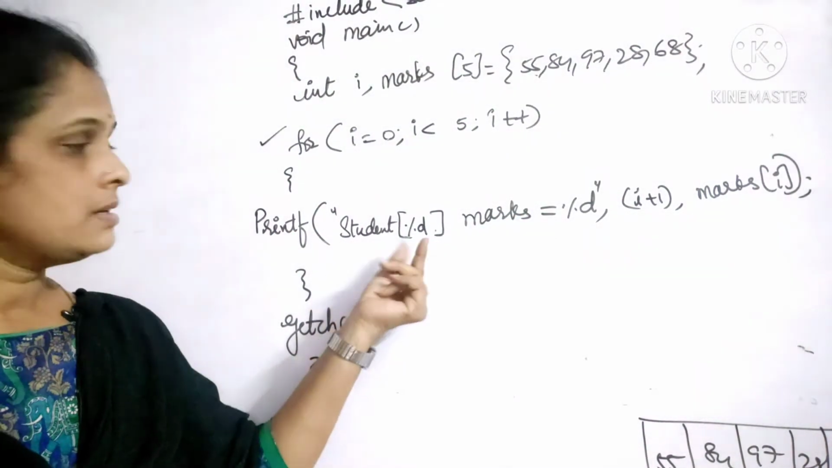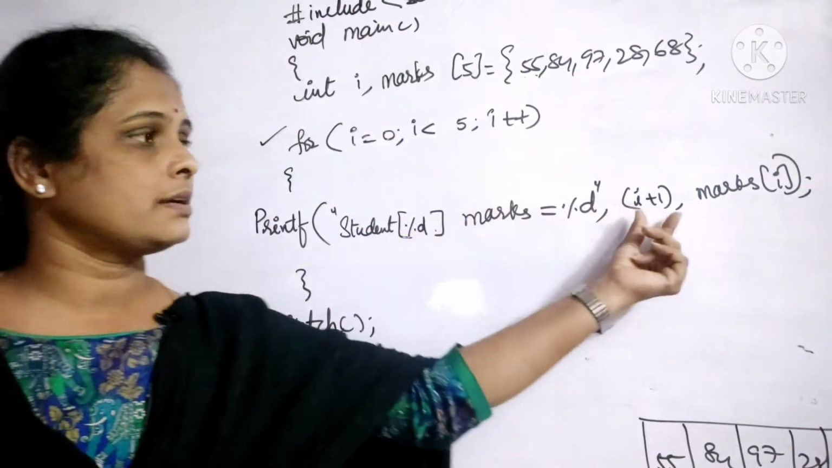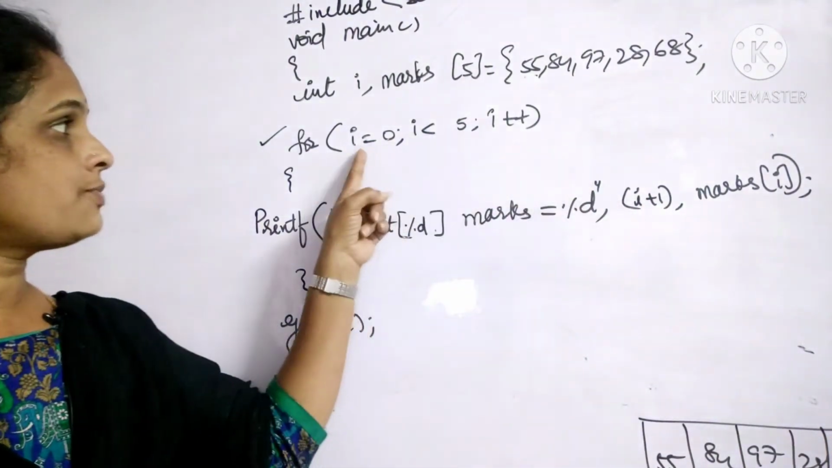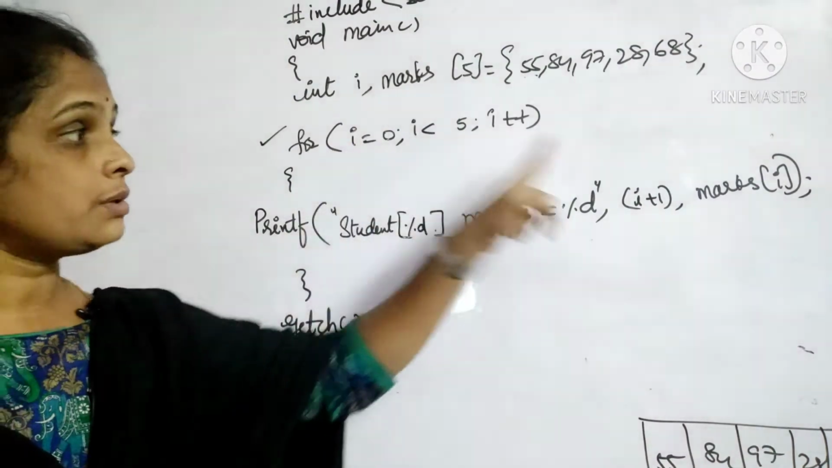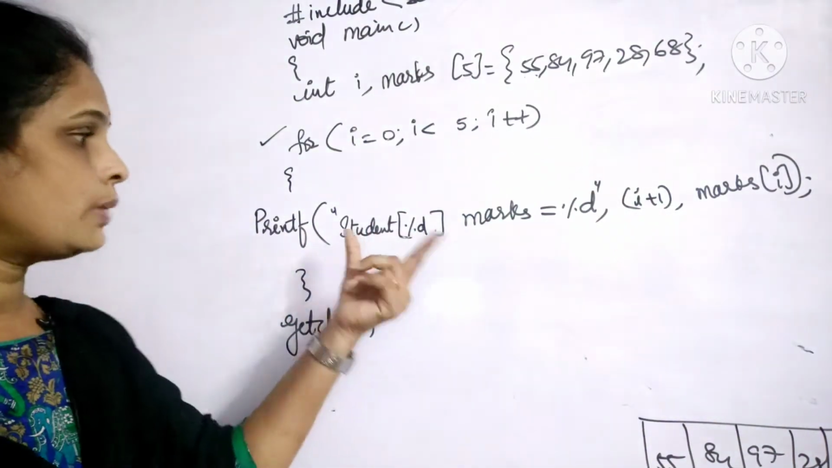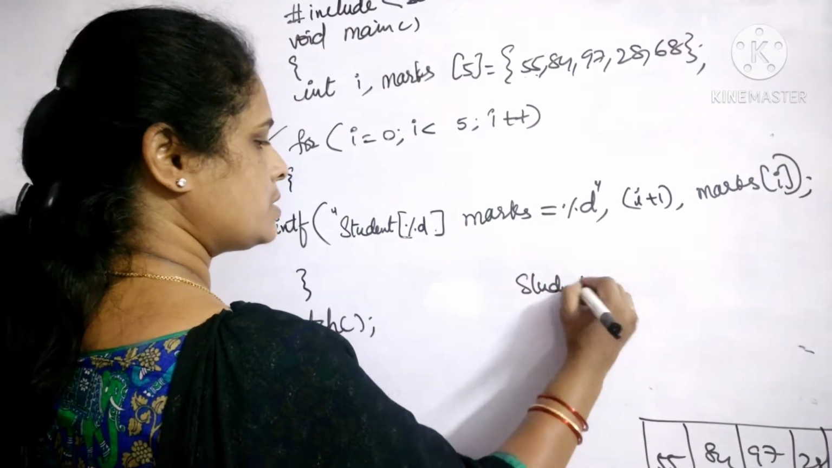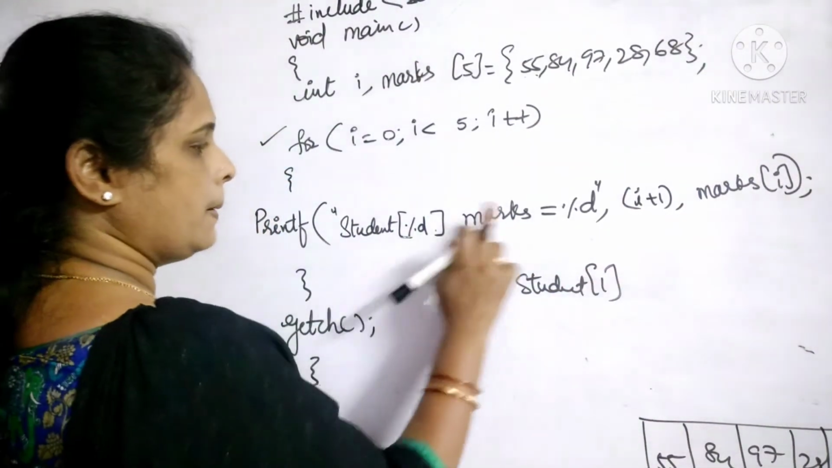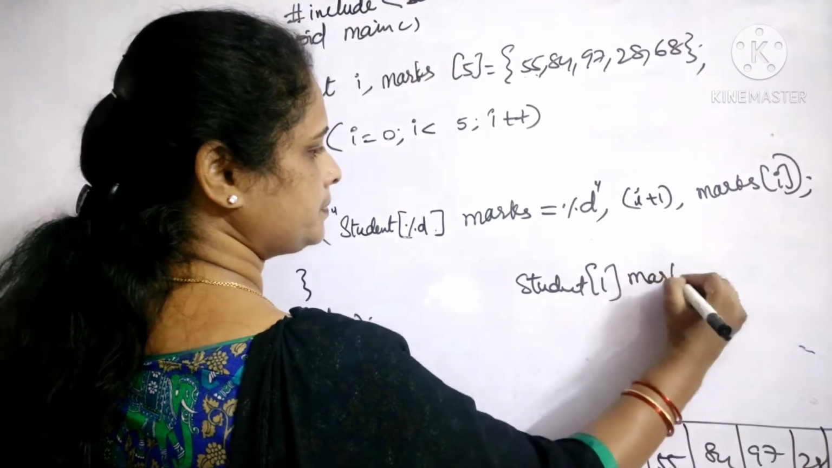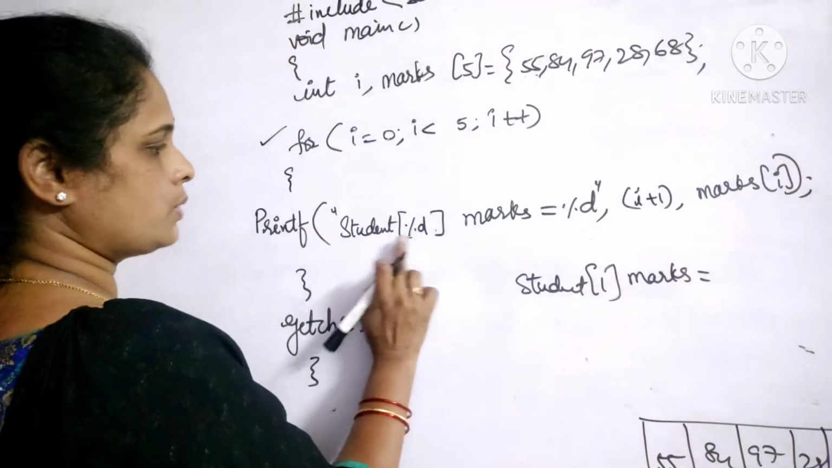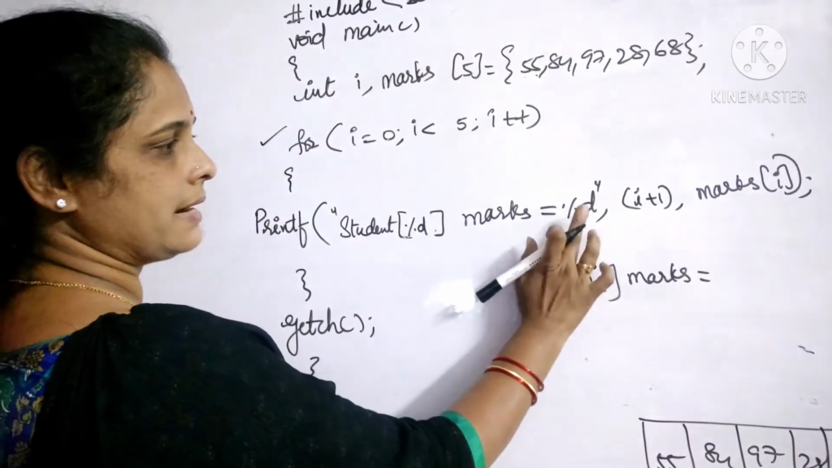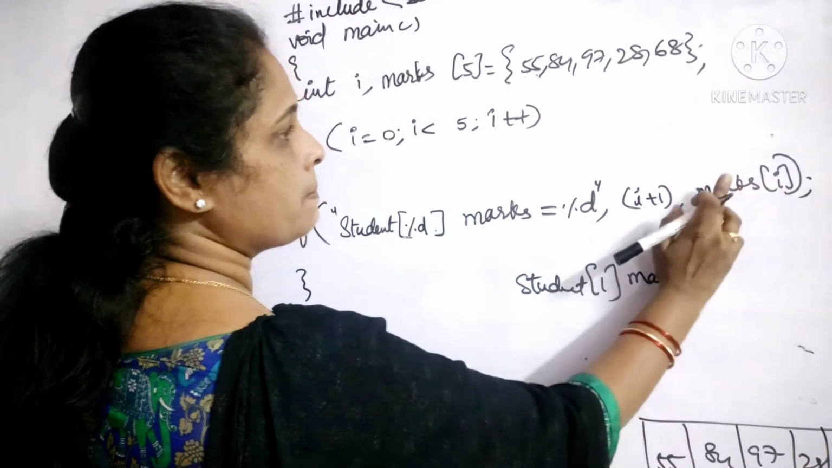Now, student percentile d. What is this percentile d here? It is I plus 1. What is the value of I initially? It is 0. 0 plus 1, that is 1. Student 1. The same thing will be displayed here. That is student 1 marks is equal to percentile d. What is this one? Marks of I.